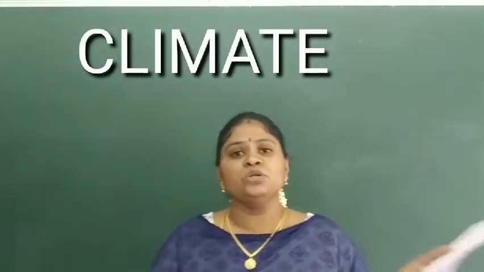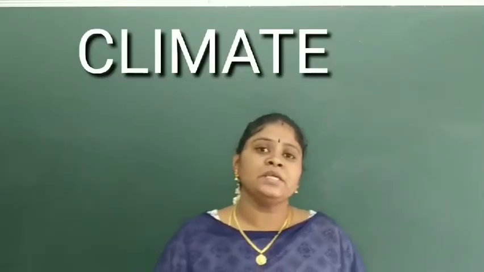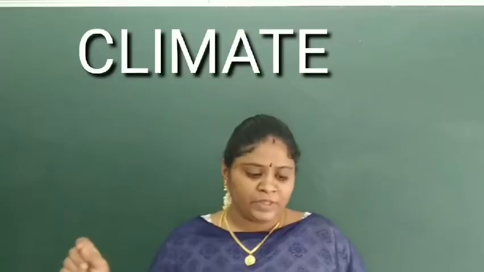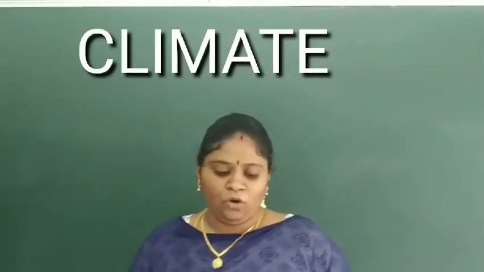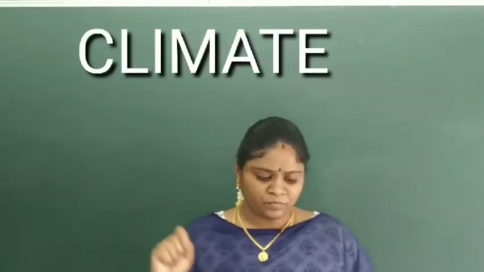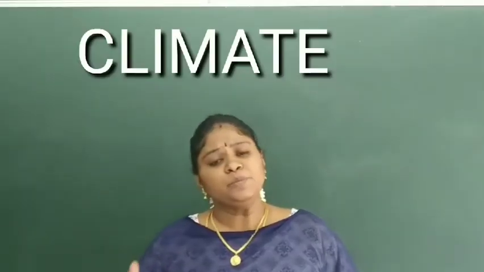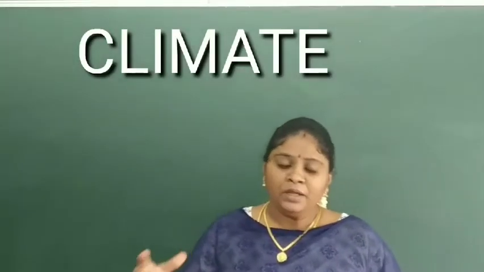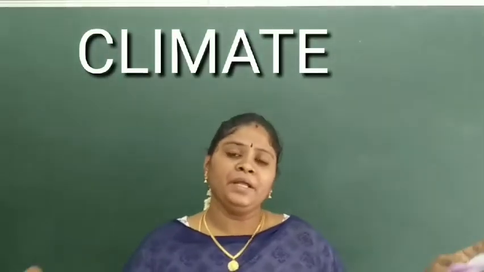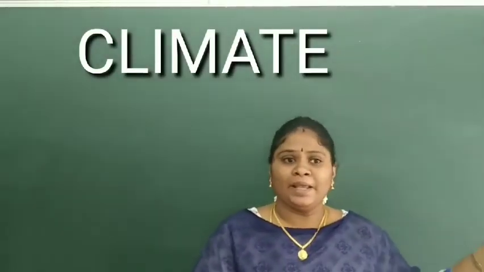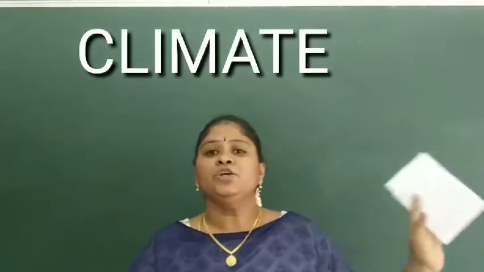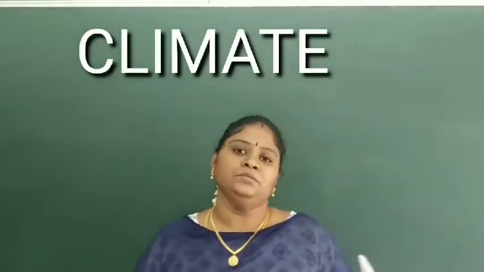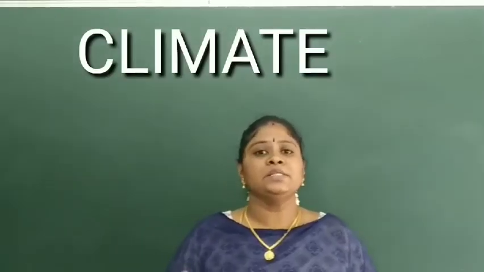Those transformations are called weather. Weather is the state of atmospheric changes which happen in a particular area at any time. Now it is daytime, it is really good, we can sit at home, but immediately it can start raining. Those things are called weather.